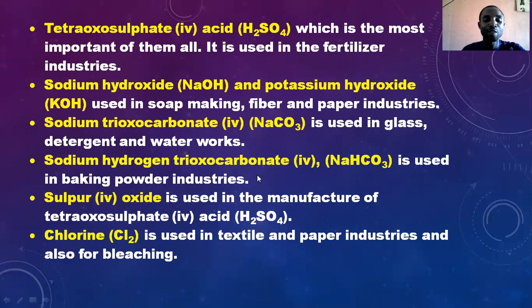Heavy chemical industry. So the next one is sulfur oxide. It's also an example of a heavy chemical, and it's used in the manufacture of tetraoxosulfate 6. Lastly, I want to talk about chlorine. Chlorine gas is used in textile and paper industries, and also for bleaching. So these are examples of heavy chemicals that we can talk about. With that, we can name at least 5 or 6 of them as examples of heavy chemicals manufactured in heavy chemical industries.